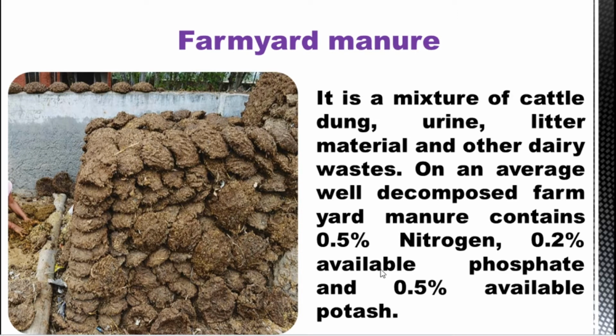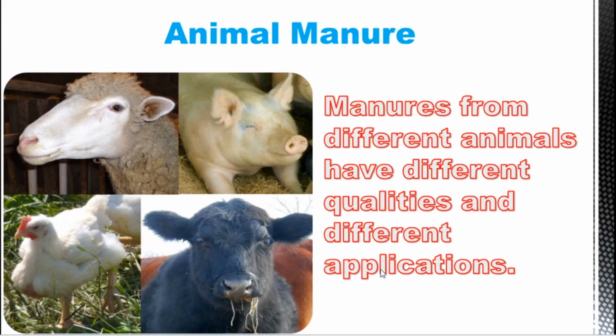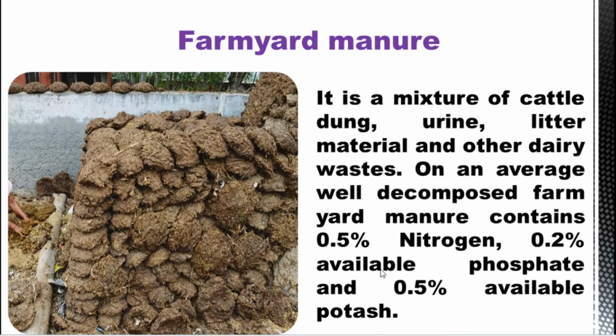Farmyard manure is a mixture of cattle dung, urine, littering material and other dairy wastes. Before, we studied the manure that we consider as animal manure. So what do we mean by farmyard manure? We call it cow dung. But not only the cow dung, also the urine, littering materials, waste material and other dairy wastes, mixed up. That we call farmyard manure.